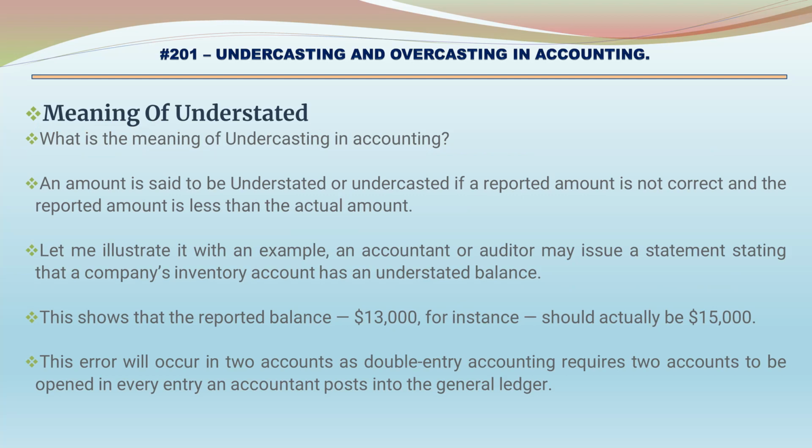An accountant or auditor may issue a statement stating that a company's inventory account has an understated balance. This shows that the reported balance, 13,000 for instance, should actually be 15,000. This error will occur in two accounts, as double entry accounting requires two accounts to be opened in every entry an accountant posts into the ledger.